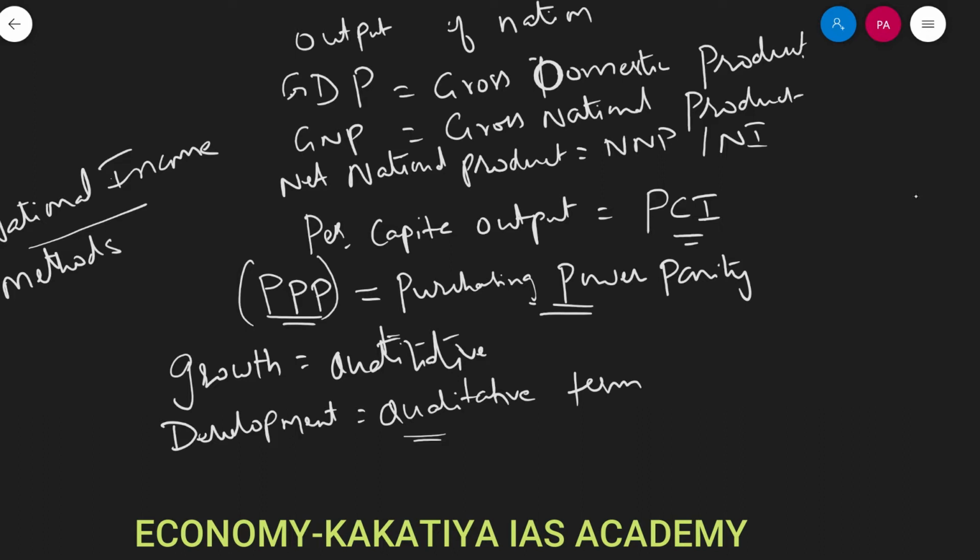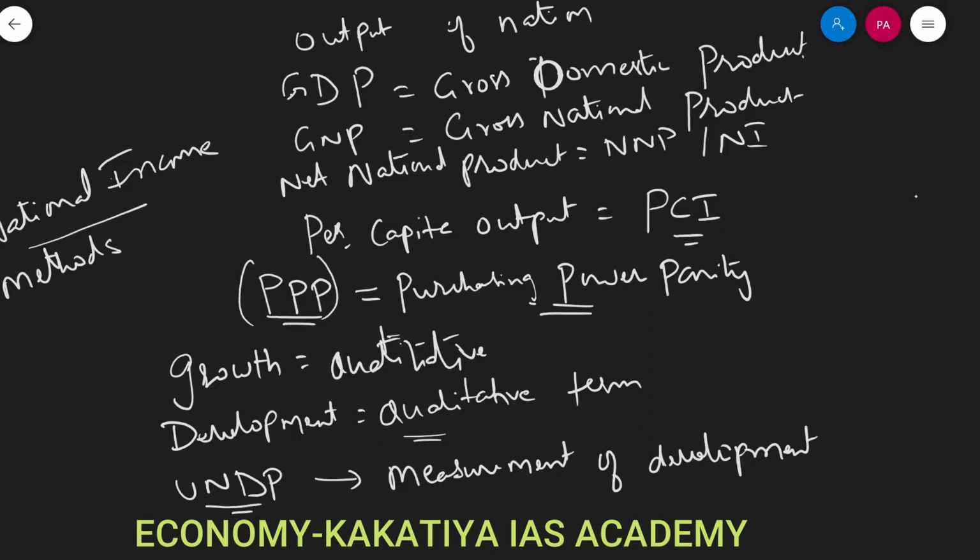A very popular method is used by the UN, particularly its agency UNDP, the United Nations Development Program. UNDP is involved in measurement of development. If you take growth, we have the World Bank, the IMF, domestically the RBI, and the Ministry of Finance.